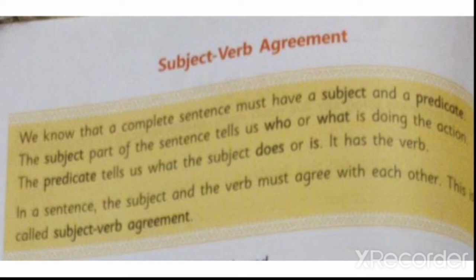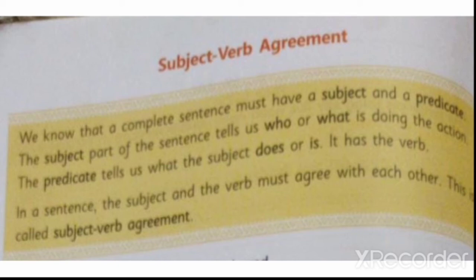So which means Nikki waters a plant, right? So here who is the doer? Yaar the work pandra? Nikki, right? So Nikki is the doer. So that is the subject part. The subject part of the sentence tells us who, yaru, or what, enna, is doing the action. The next, the predicate tells us what the subject does or is. It has the verb. Okay.